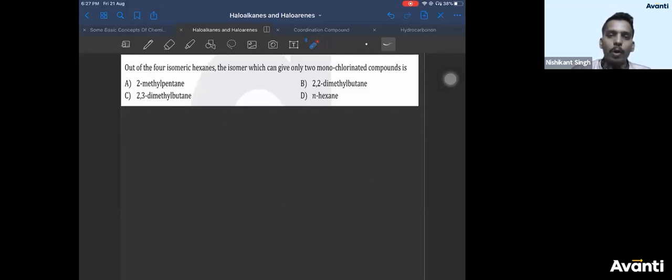I am giving you the options now. Which can give only 2 monochloro products out of these 4? Out of these 4 isomeric hexanes, which of these will give only 2 monochloro products? You can start voting now. Draw their structures. Do not make mistakes. Do not answer randomly. Draw their structures and try to find, only after drawing the structures.